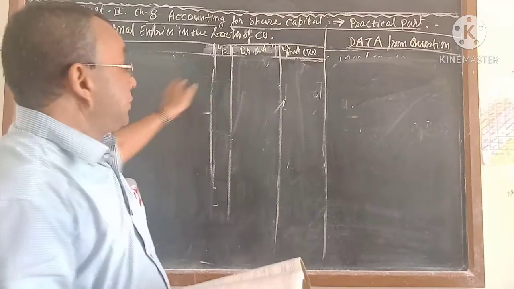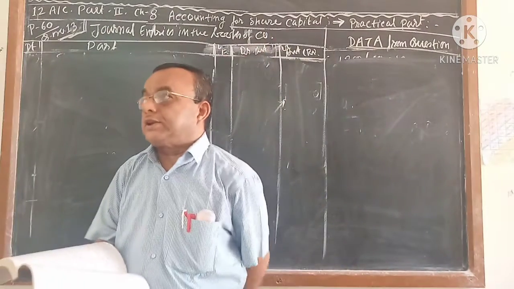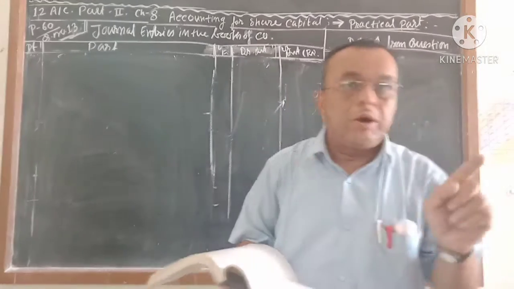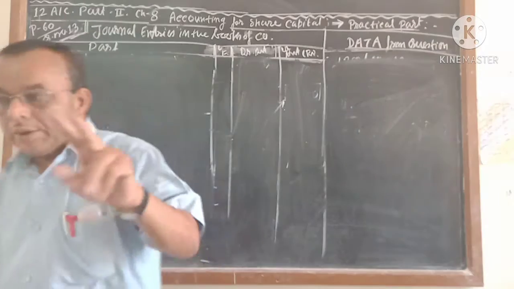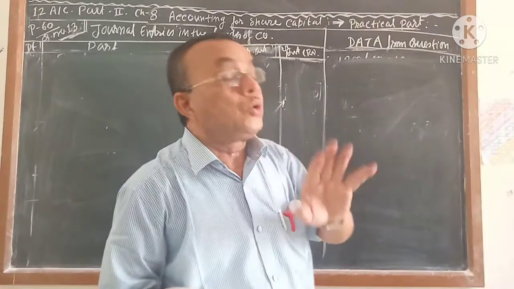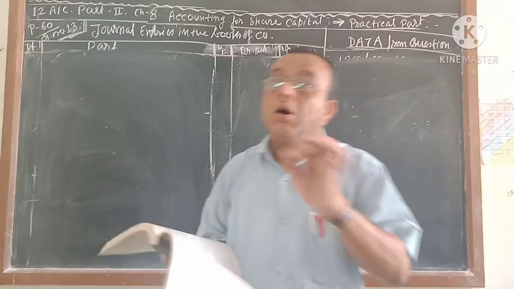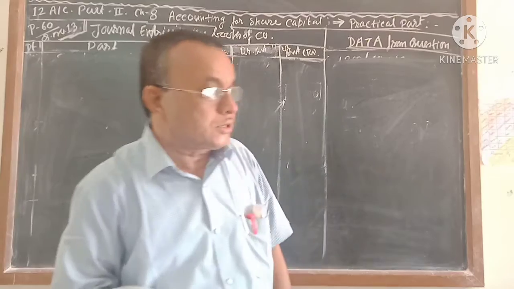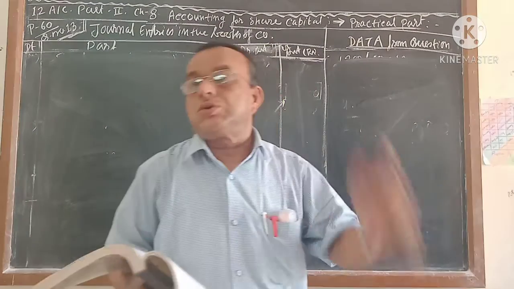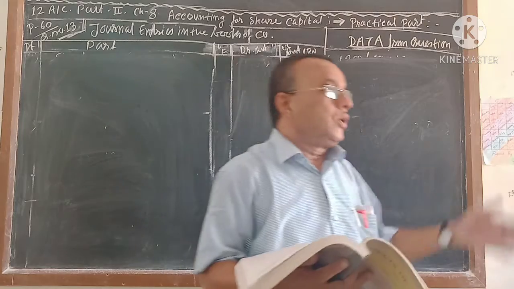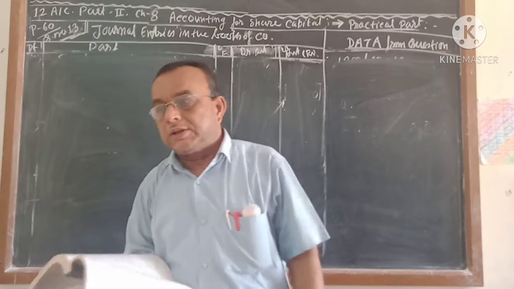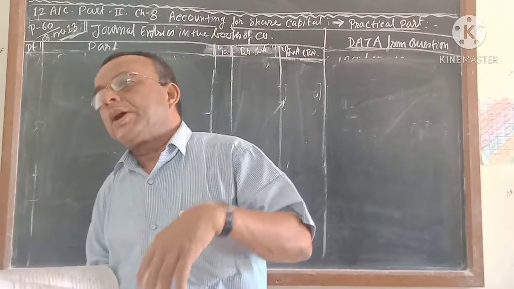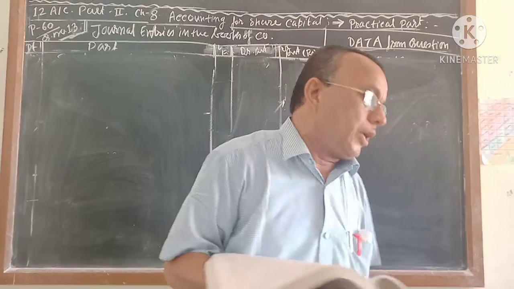Of 13 questions, one I have done, the remaining 2 are left that you may practice. If you do not understand, you can tell me at any time. Once again, question number 12 all you have done, question number 13 one I have done, remaining 2 I kept for you, and you will do the fair book for this chapter. All this exercise, question number 1 for MCQ, question number 2 for section B, and also all practical sums you will write in your fair book. While you are doing the fair book, do not directly write the answer in the fair book. First you solve it in the rough book. If you have any doubt, you can tell me. After clearing your doubt, then you complete your fair book.